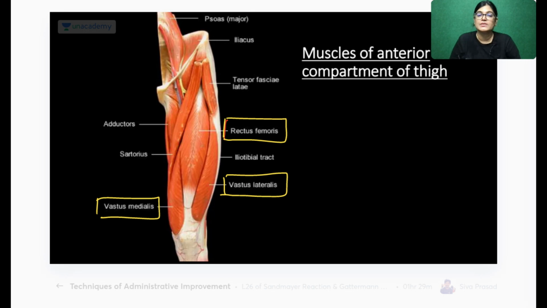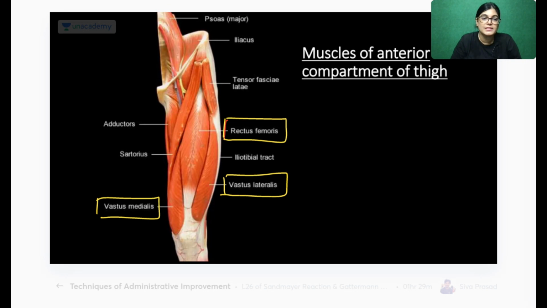So why is vastus intermedius not seen in this diagram? Can anybody tell me? It's also a muscle of the anterior compartment of the thigh. Overlapped just behind sartorius? No, better answer. Overlapped by which muscle? Not exactly sartorius. Rectus femoris. Yes, Aman Kumar, Sagar Patel, absolutely right. Rectus femoris is the muscle which covers a major part of vastus intermedius.